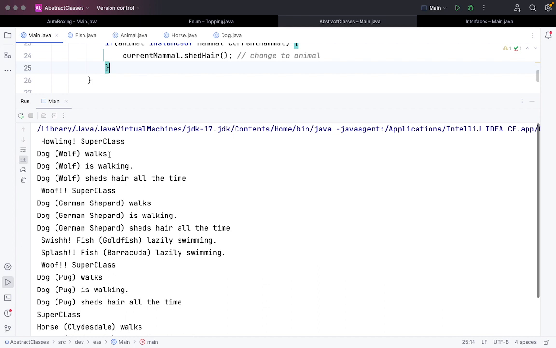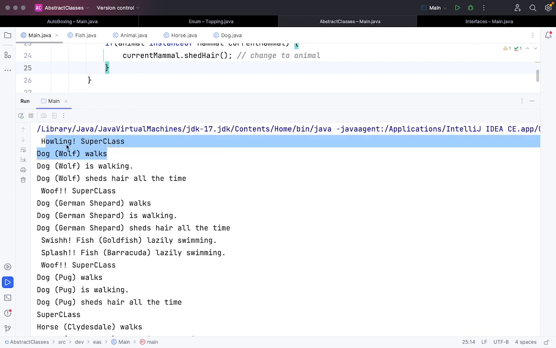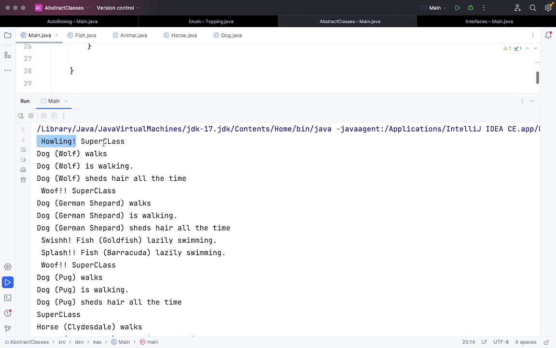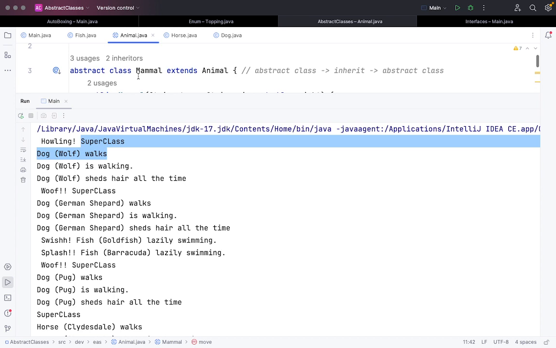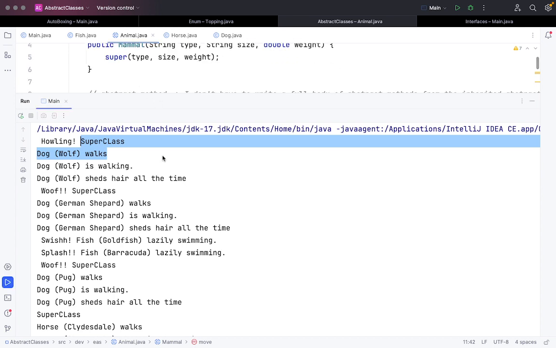Now you can see first, when the dog instance was printed, it printed the make noise function which was there earlier in the doAnimalStuff. Then it prints the superclass and tells about whatever the moving function is there, and the one I'm highlighting right now, this output is coming from the superclass. In this case, mammal or animal.